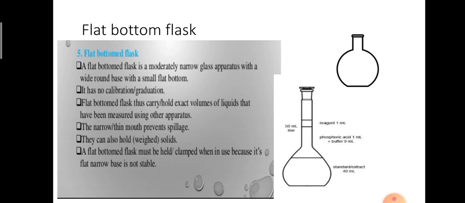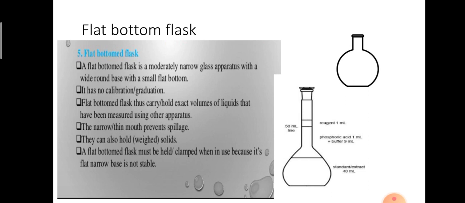Because when we heat this glass apparatus, uniform distribution of heat is necessary. Sometimes we prepare gas where we don't want any heat, right? At that time we use the flat bottom flask. When heating is required, we use a round bottom flask.